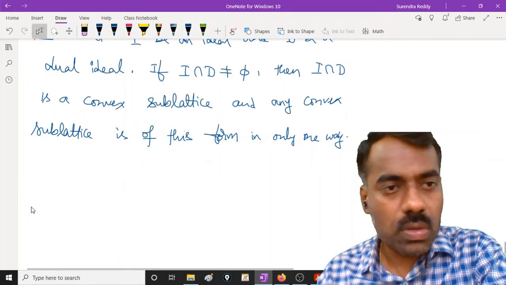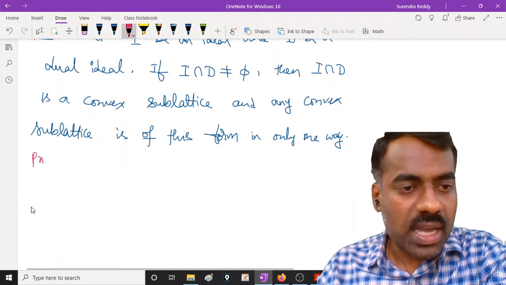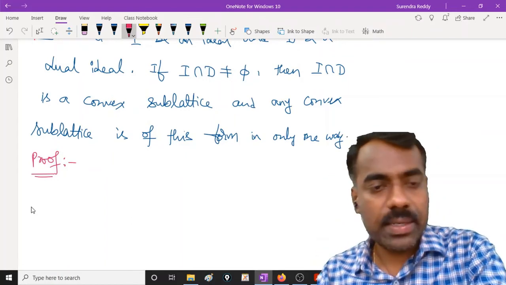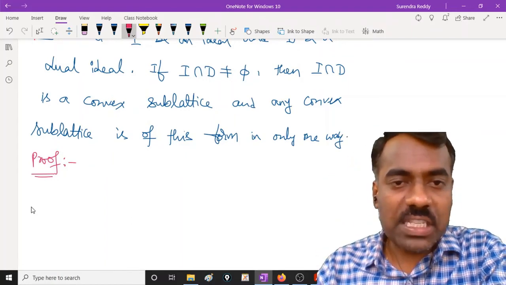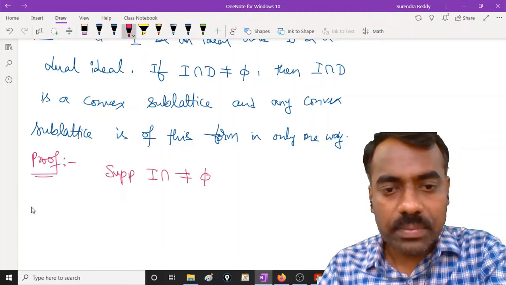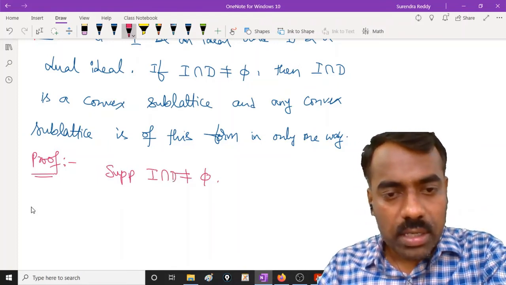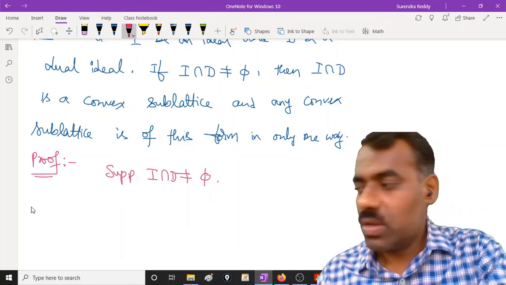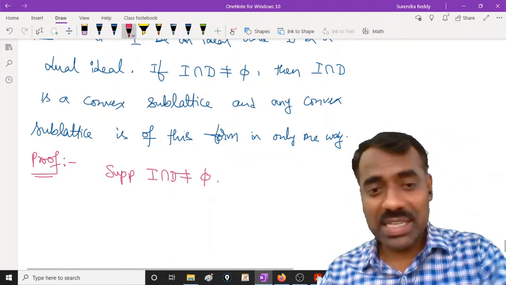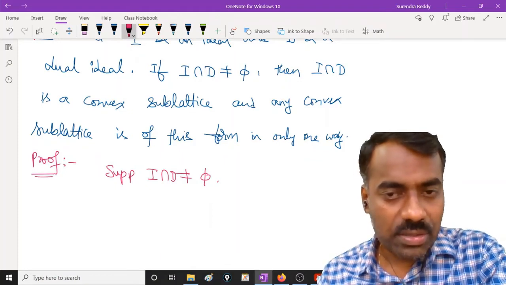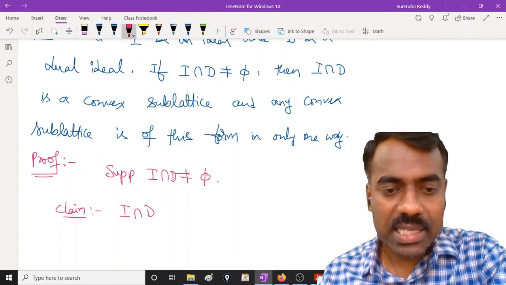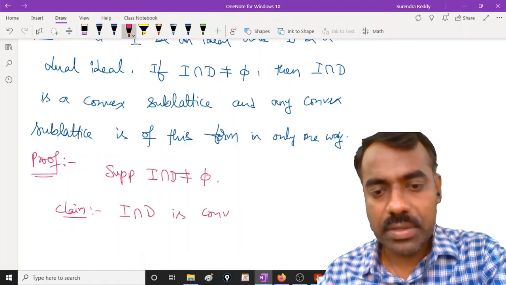Hello? Is the statement clear, what we are relating? We are relating ideal and dual ideal, right? Okay, so the first part: suppose I intersection D is non-empty. We want to show that I intersection D is a convex sublattice. It is very simple. You can show it easily, right? That I intersection D is convex.